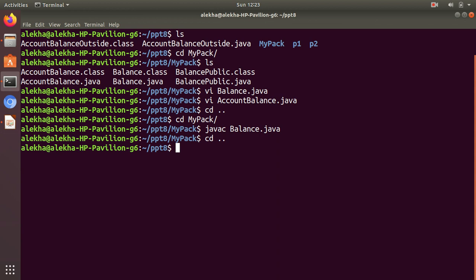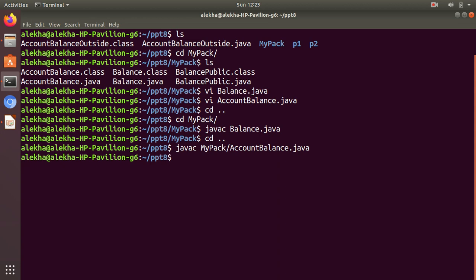It will try to find a subdirectory which has the same name as my package name. My package is mypack. So when I compile AccountBalance, which is under mypack, I want to compile from here only. It will look for the Balance class and use it for compiling this one.